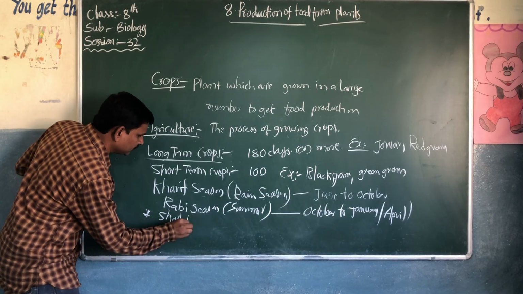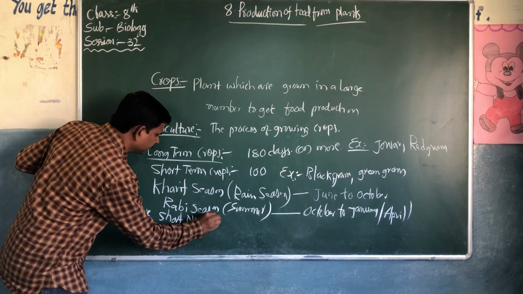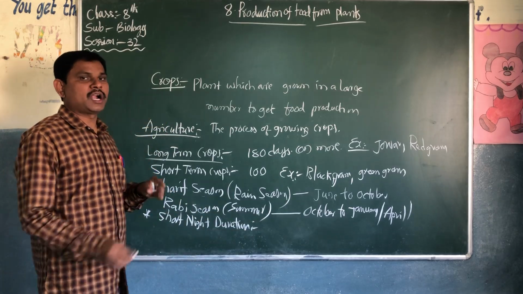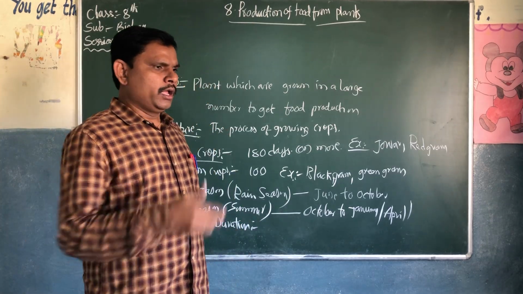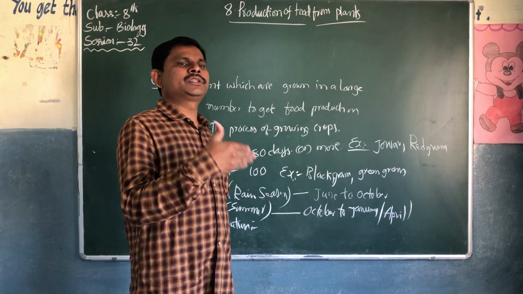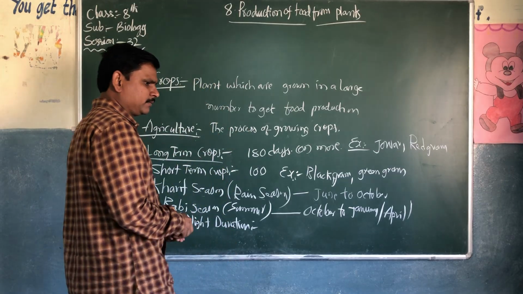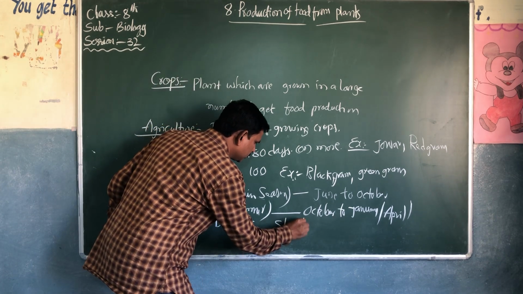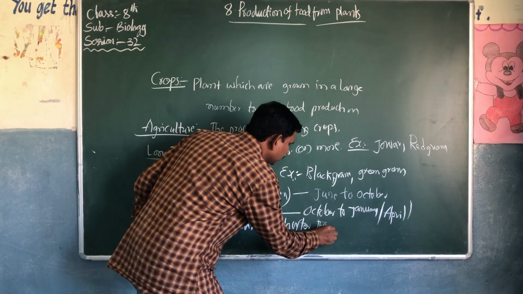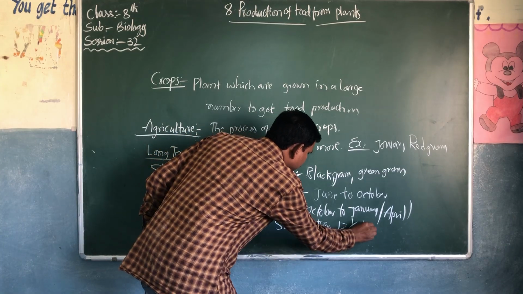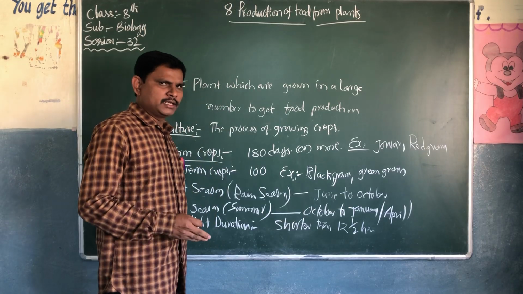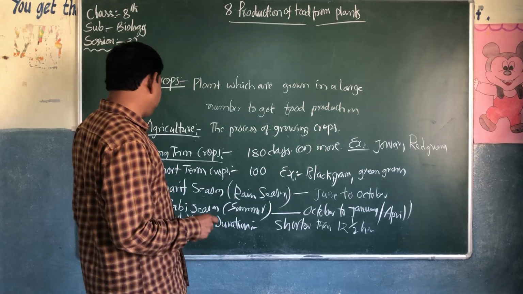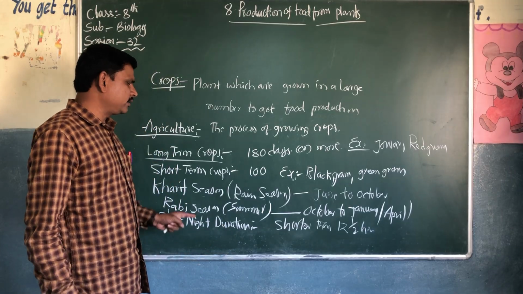If the night time is shorter than 12 and a half hours, such a type of duration is called short night duration.